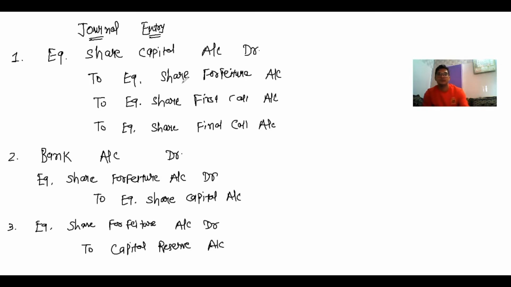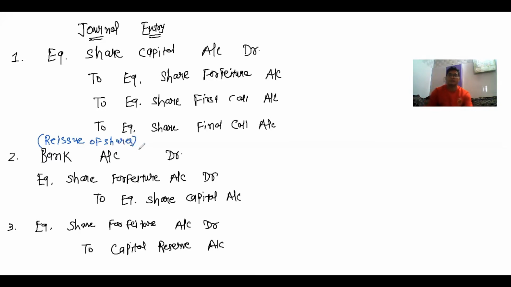Now here, bank account debit, this second journal entry, is for reissue of shares.